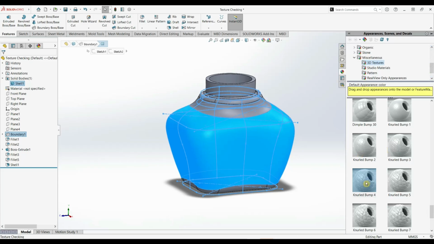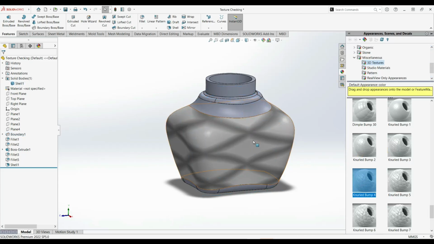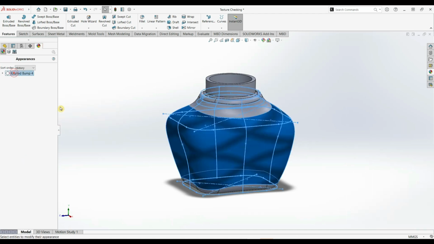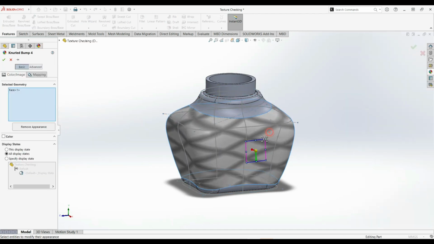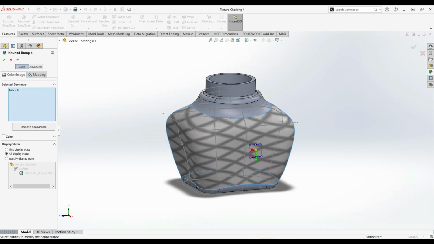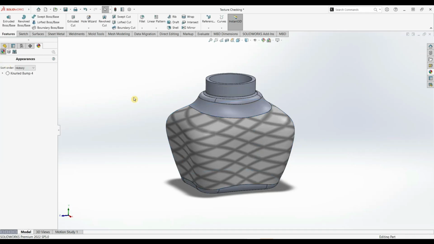Go to the Appearances tab on the right-hand toolbar. From the drop-down menu, select Textures. SolidWorks has a library of predefined textures you can directly use. Drag and drop the texture onto your model, and SolidWorks automatically maps it to the surface.